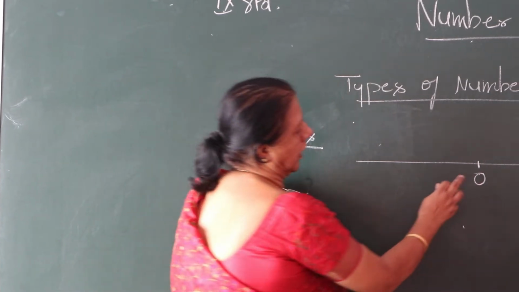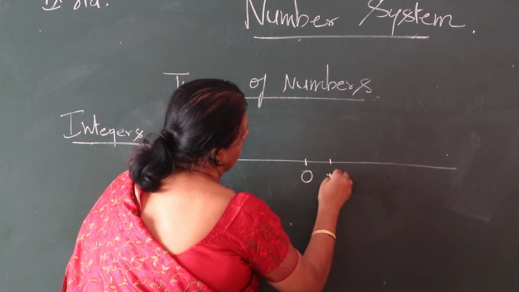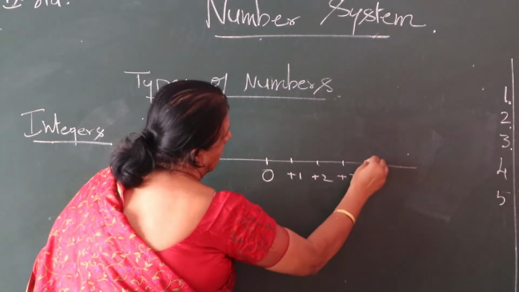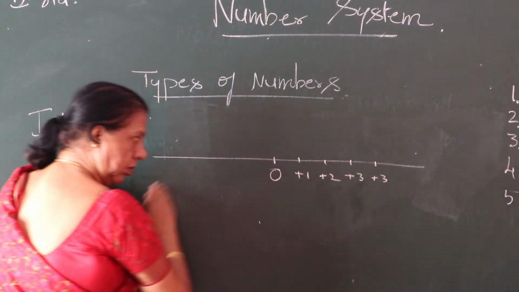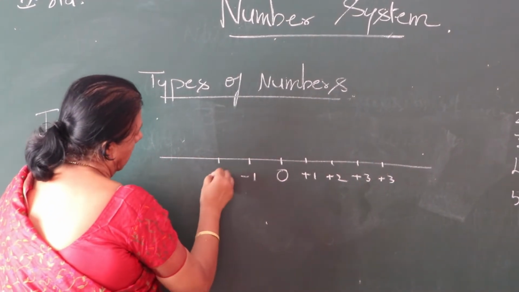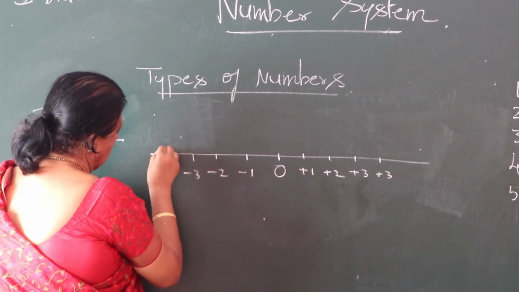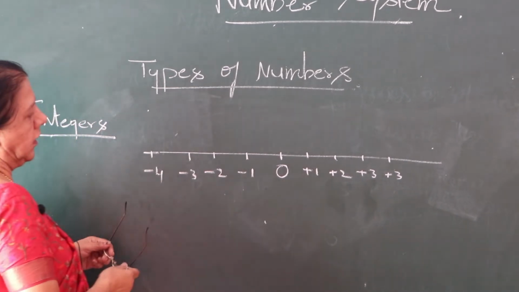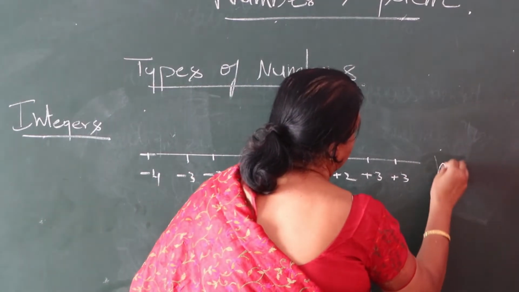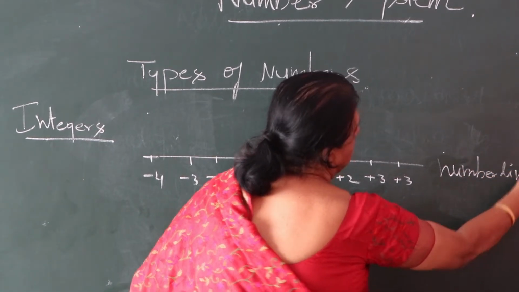See here, the center point is 0. You go to the right side, that is +1, +2, +3, +4. Come to the reverse. This is negative: -1, -2, -3, -4. See, what do we call this? Number line.